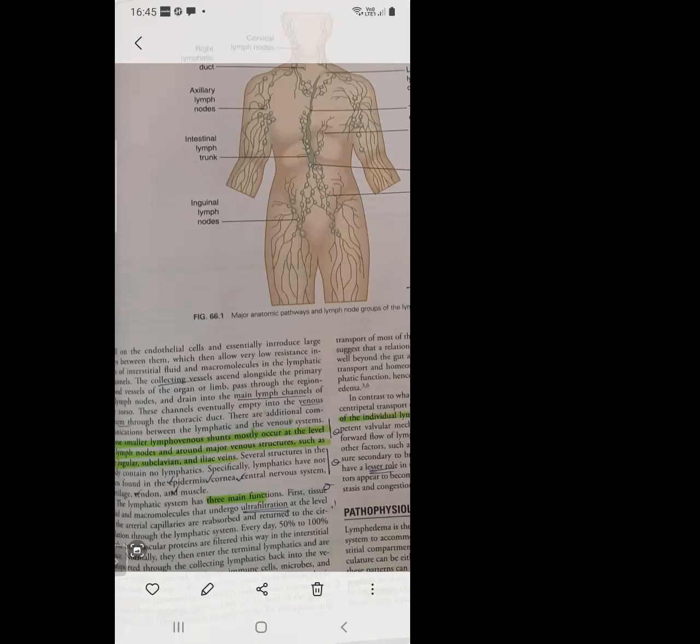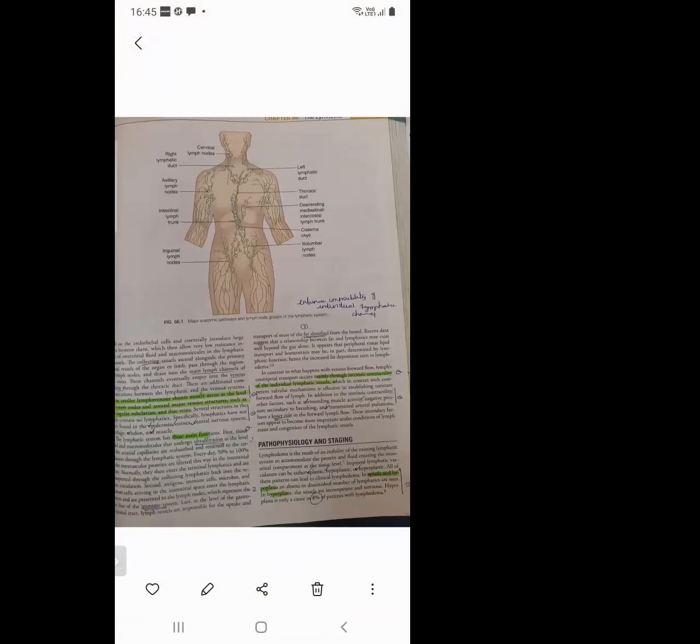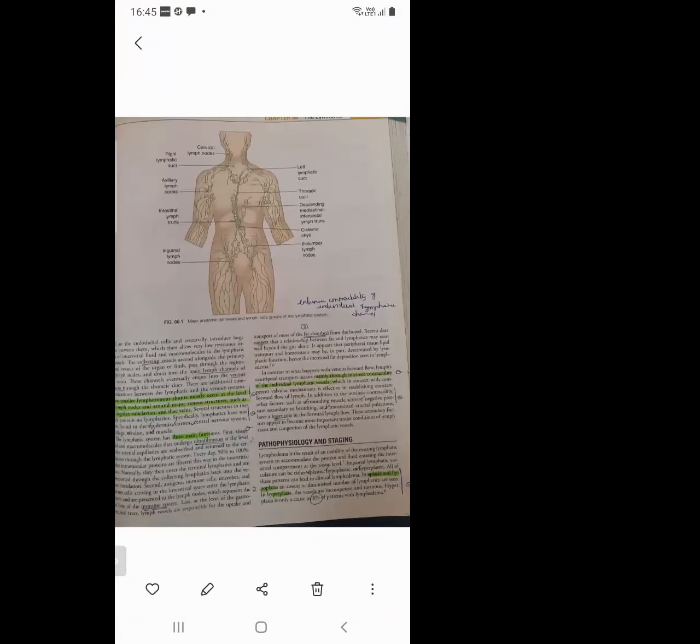So next is the lymphatic system, the functions of the lymphatic system. The lymphatic system has 3 functions. One is ultrafiltration, second is immune system, third is fat absorption. Shortly, I will explain.